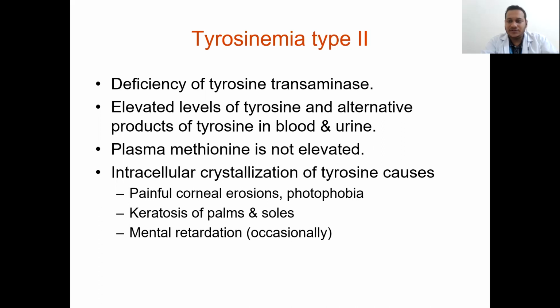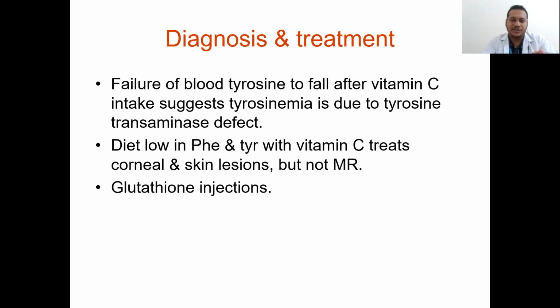Plasma methionine will not be elevated. Intracellular crystallization of tyrosine causes painful corneal erosion, photophobia, and keratosis of palms and soles.